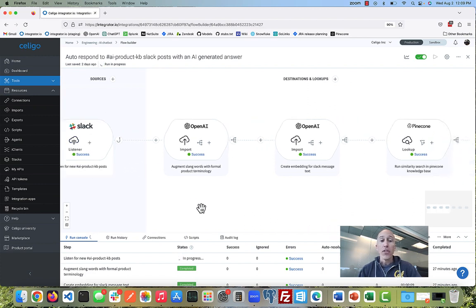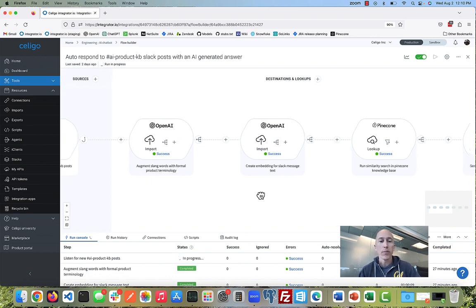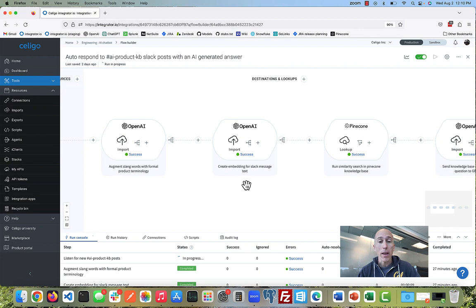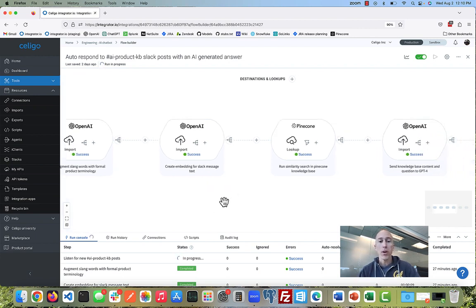And then the first thing I do is, I noticed when we were testing this that people were using slang words for products. So I send the question to OpenAI and I say, hey, replace all the slang words with their formal product terminology. And so I basically just rewrite the question to make sure it has formal product terminology, which is what all of our product experts use in Slack. It's what's in all our user guides and so on. I then create an embedding for the question. And so now I've captured the meaning of the question.